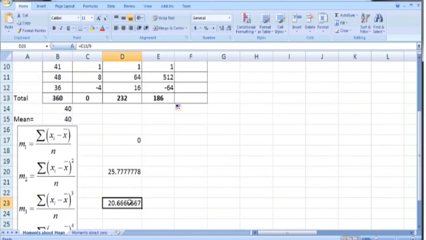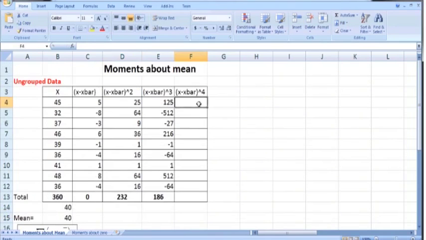Here, divide this 186 by 9. So E13 divided by 9, you will get the third central moment. So it is 20.66.